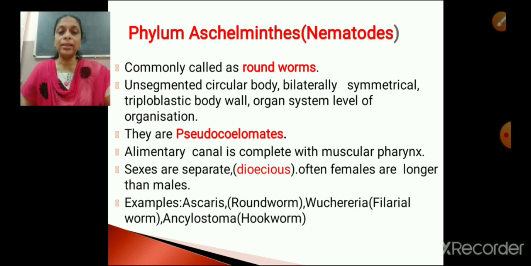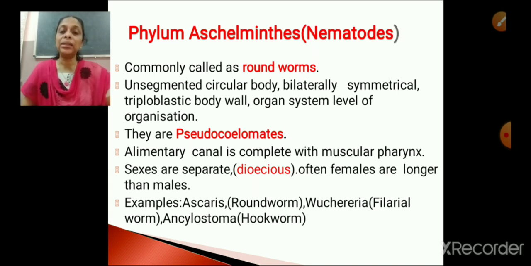One is Ascaris, commonly called roundworm. Second one is Wuchereria. What is that? Wuchereria, commonly called filarial worm, because it causes a disease by the name filariasis. Right? Then third one, Ancylostoma. The common term is hookworm. We find this hookworm inside the human intestine.